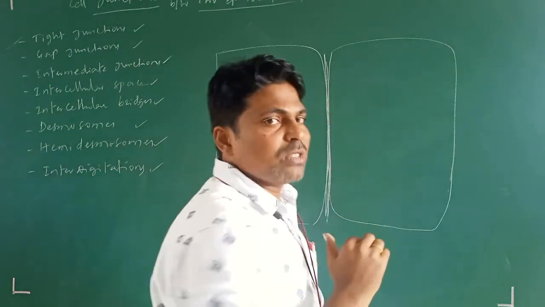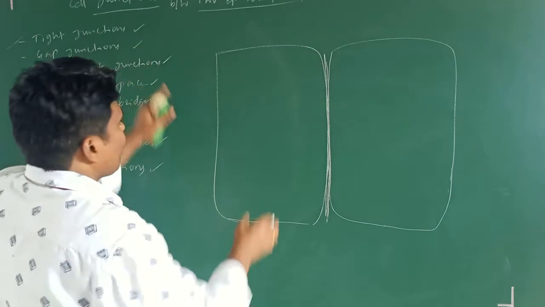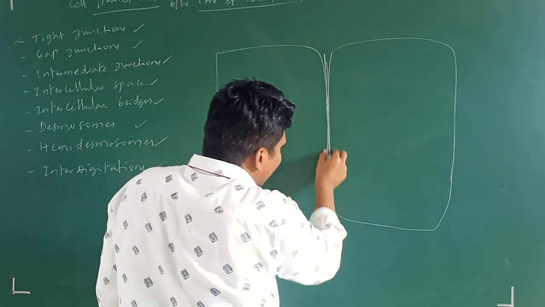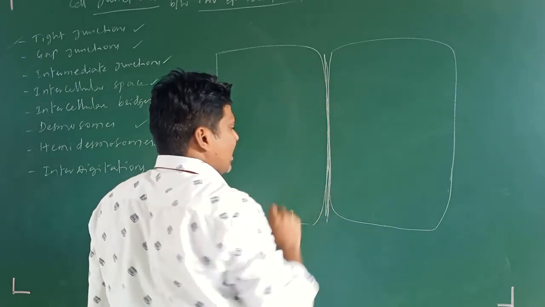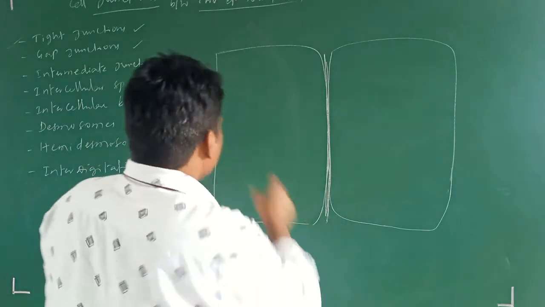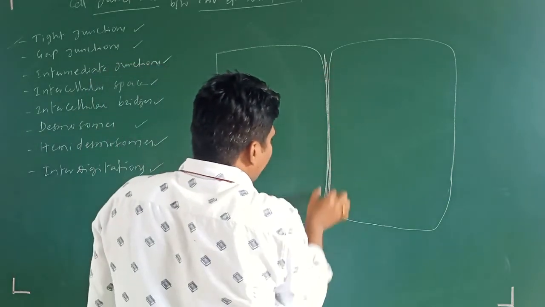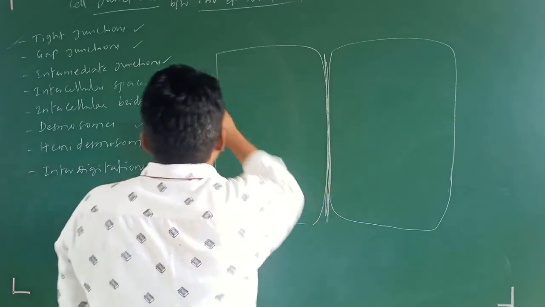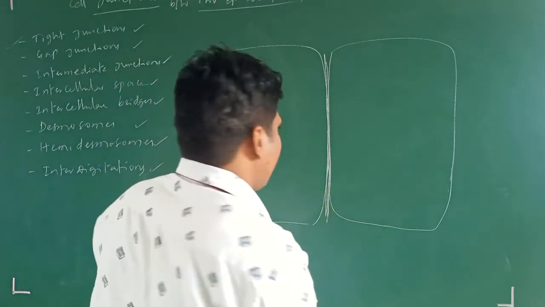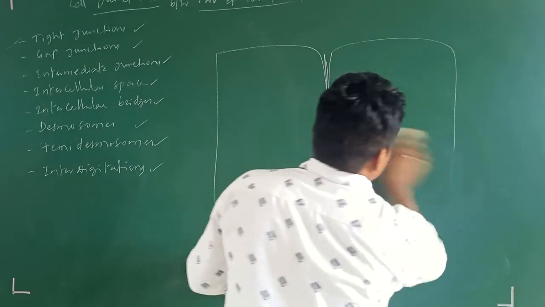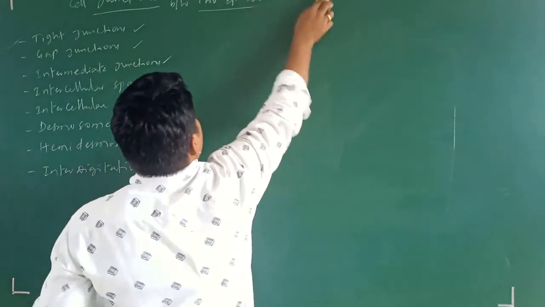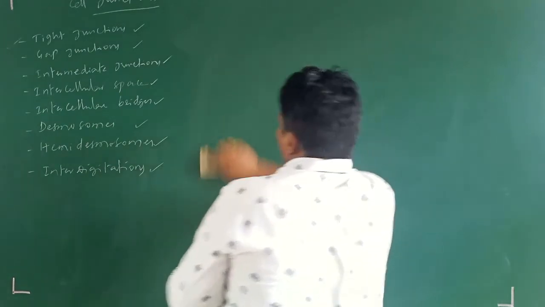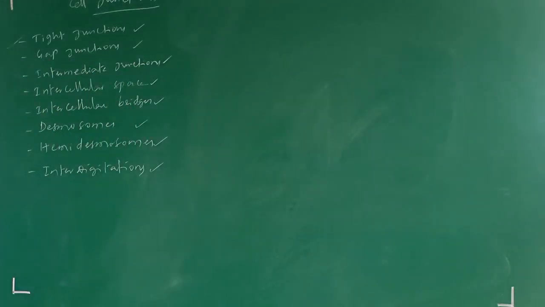We are going to see how the structure of these cell junctions is located in between. Now I am going to make these structures a little enlarged. Do you understand what I am saying? I am going to make a rough diagram of how these junctions are present, to make it clear. Please try to understand. Okay. First,